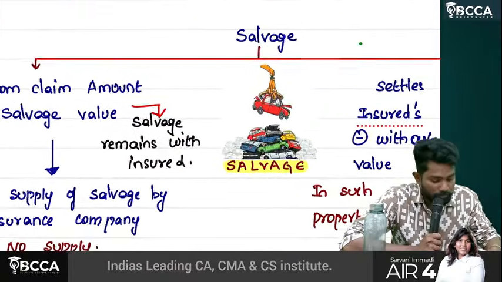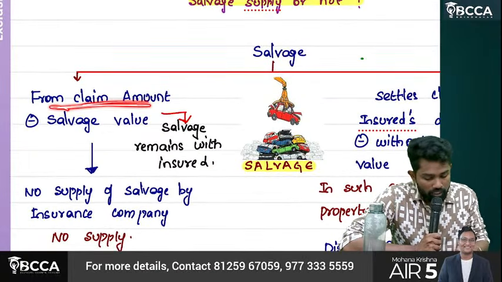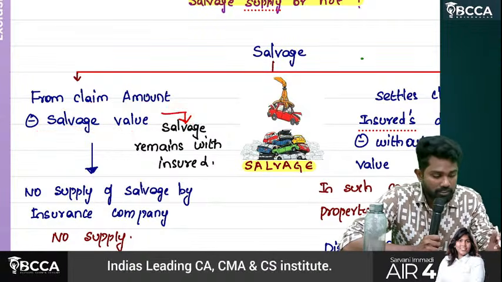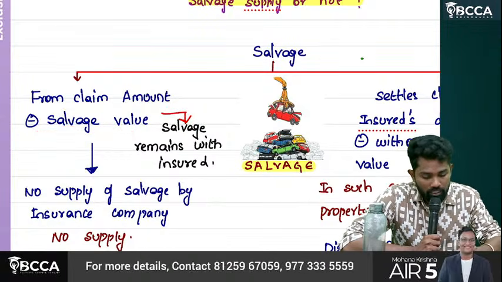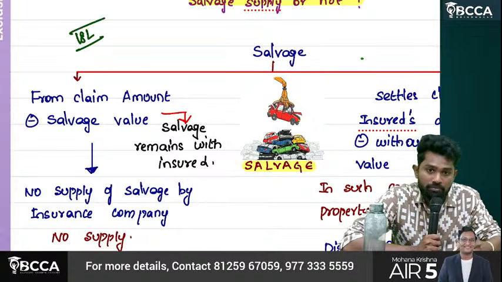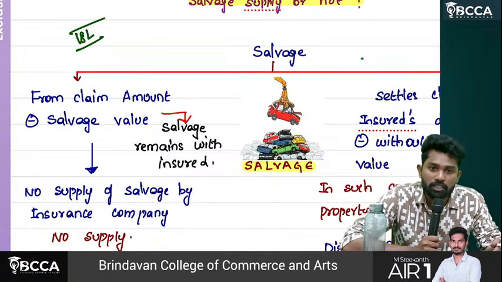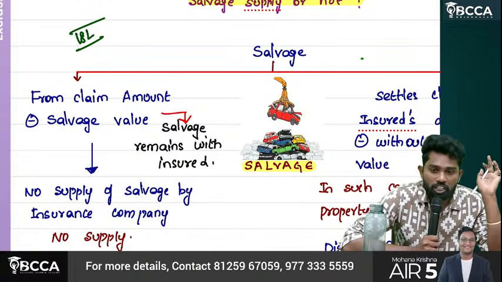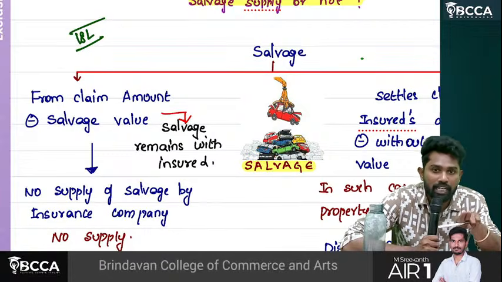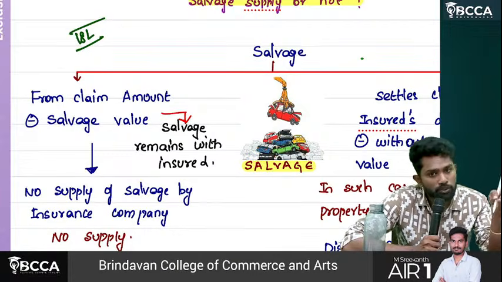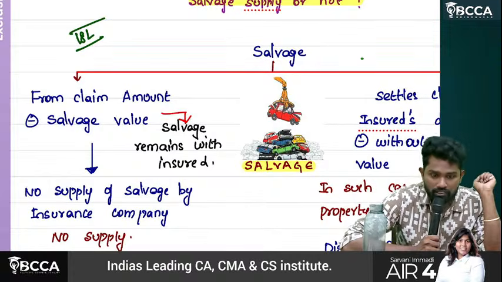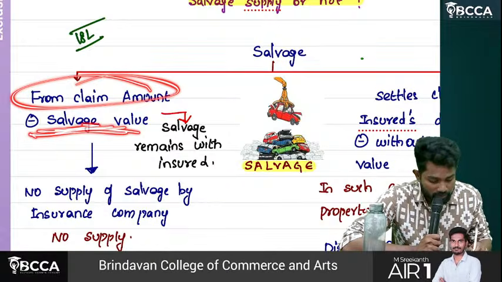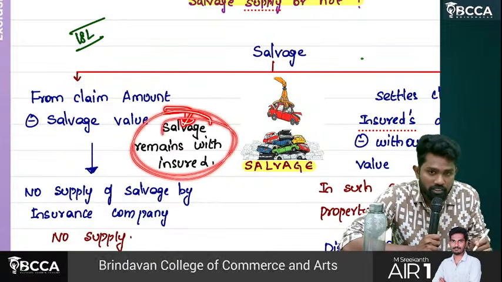From the claim amount, the salvage value is subtracted. Say you took insurance for 18 lakhs, so the insurance company has to pay you 18 lakhs. But when you sell the scrap, you will get 1 lakh. If the insurance company pays you only 17 lakhs, then you are the owner of the salvage, because from the claim amount of 18 lakhs the salvage value of 1 lakh got subtracted. Then the salvage value remains with the insured only.